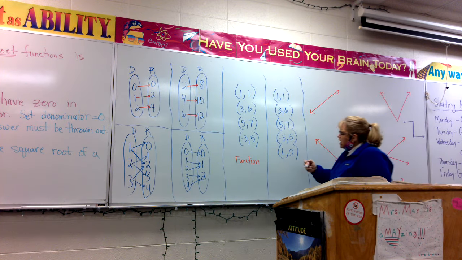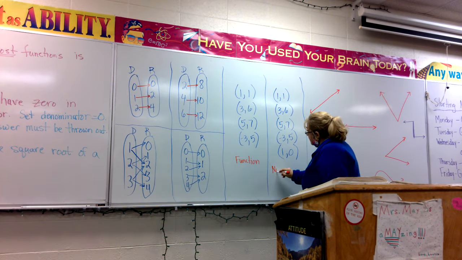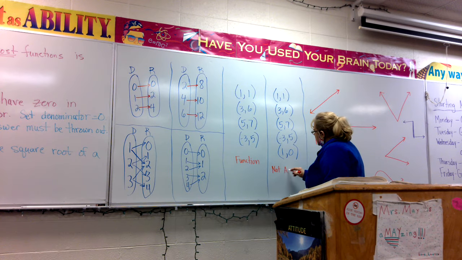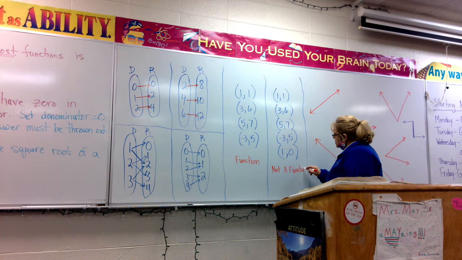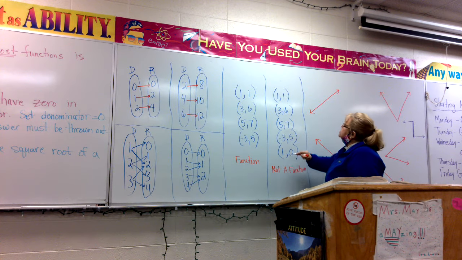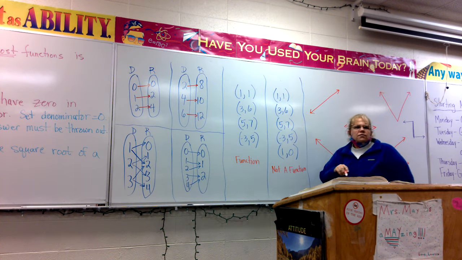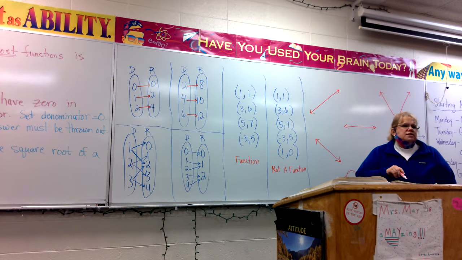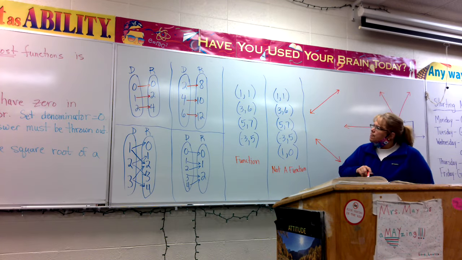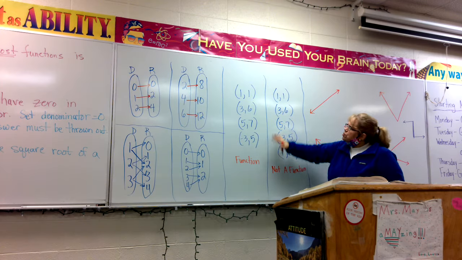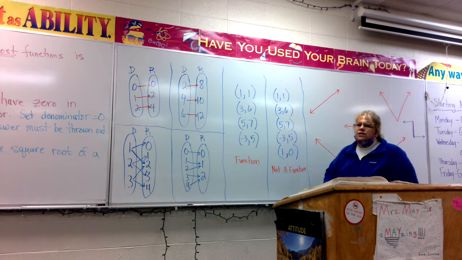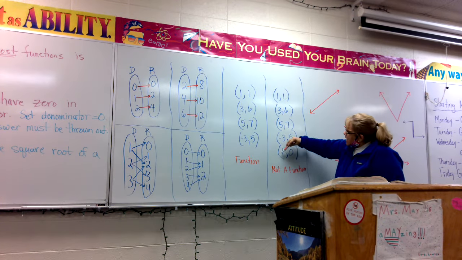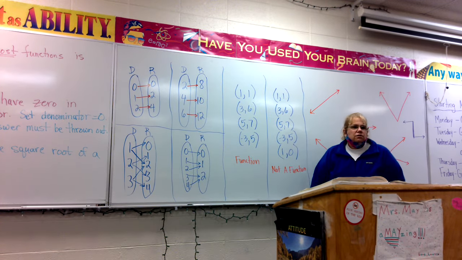So this one, not a function, because I have 1, 0, 1, 1. They have the same first coordinate, that's not allowed. So if you have ordered pairs, you just have to look and see if the first coordinate's different. If they're different, it's a function. If the first coordinates are not different, it's not a function.